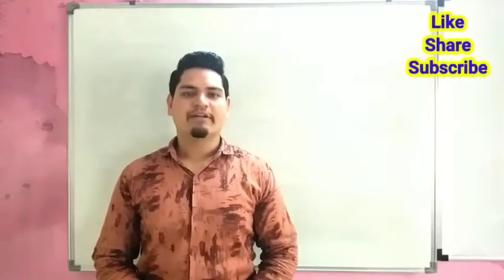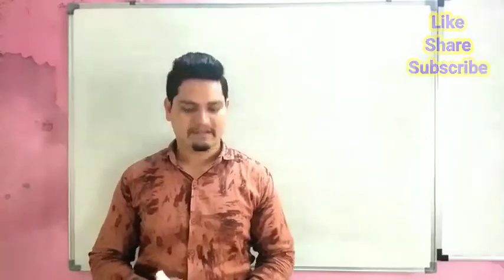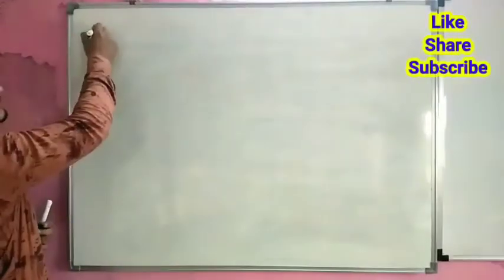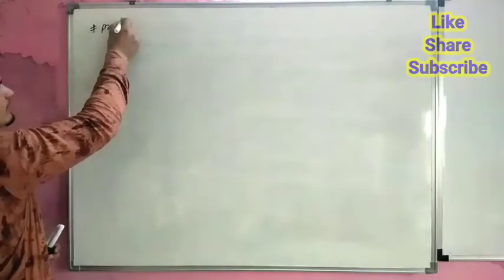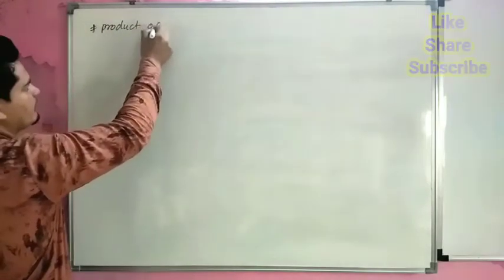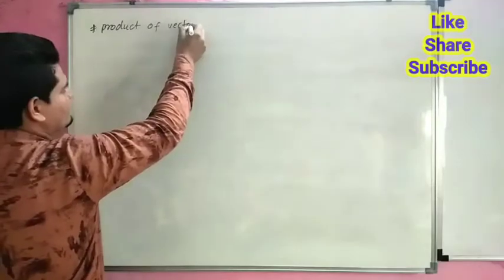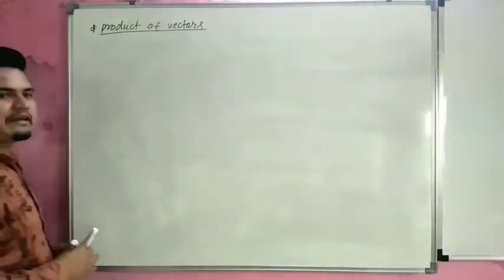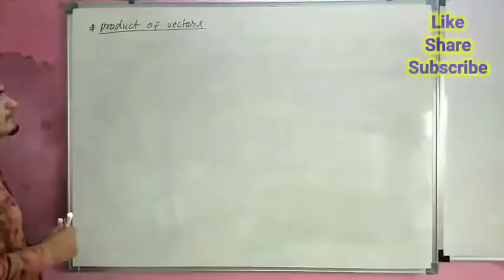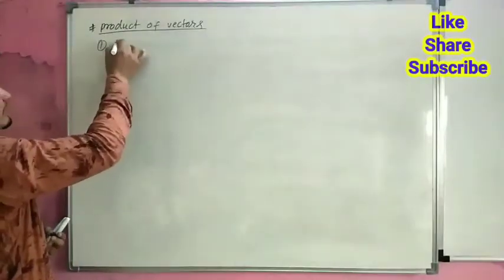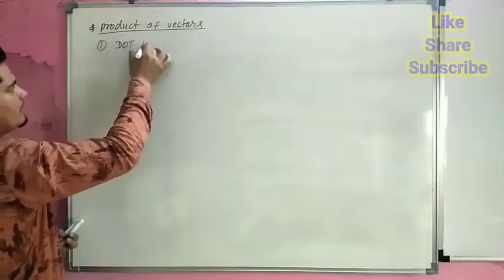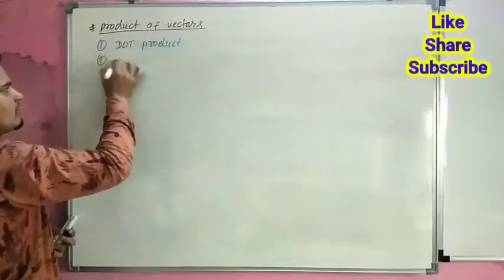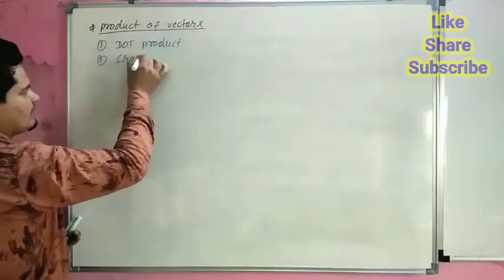Now our next topic is product of vectors. So let's start our next topic, product of vectors. There are two ways we can take the product of vectors. First is the dot product, and second is the cross product.